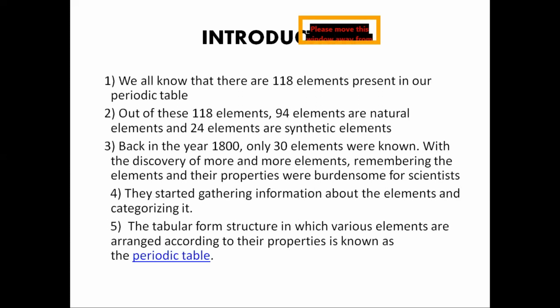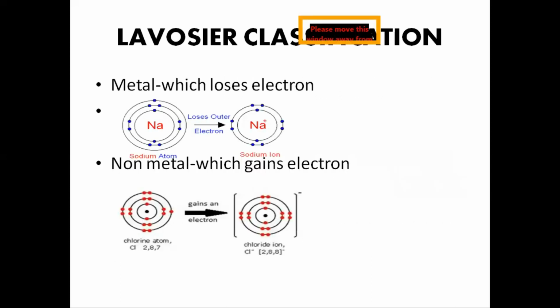Back in the year 1800, only 30 elements were known. With the discovery of more and more elements, remembering the properties of each element was difficult for many scientists. So they started gathering information about the elements and categorizing it. The tabular form structure in which various elements are arranged according to their properties is known as the periodic table. Now we'll discuss the different attempts made by the scientists to classify elements.